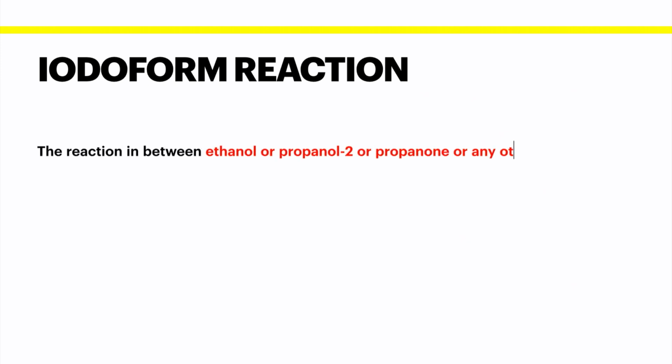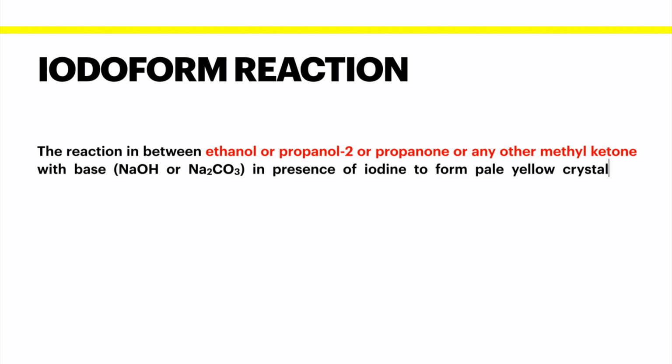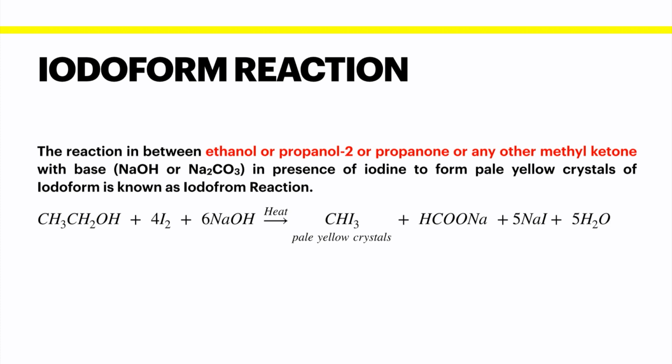The reaction between ethanol, propanol 2, propanone or any other methyl ketone with a base like NaOH, KOH or Na2CO3 in presence of iodine forms pale yellow crystals of iodoform.